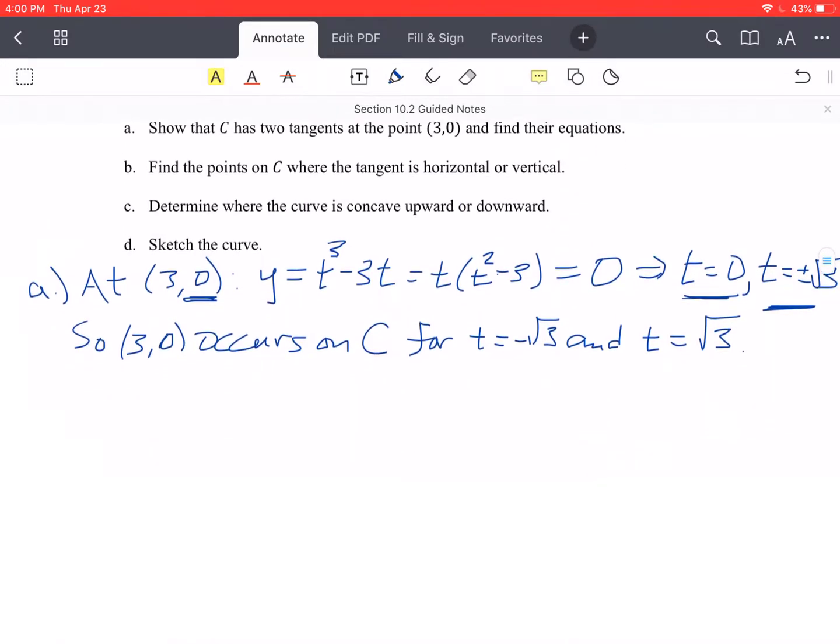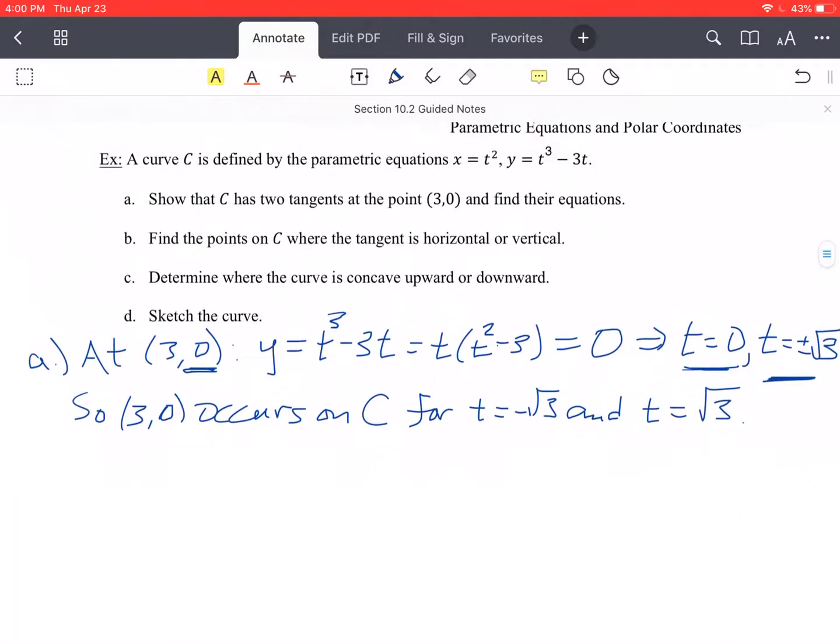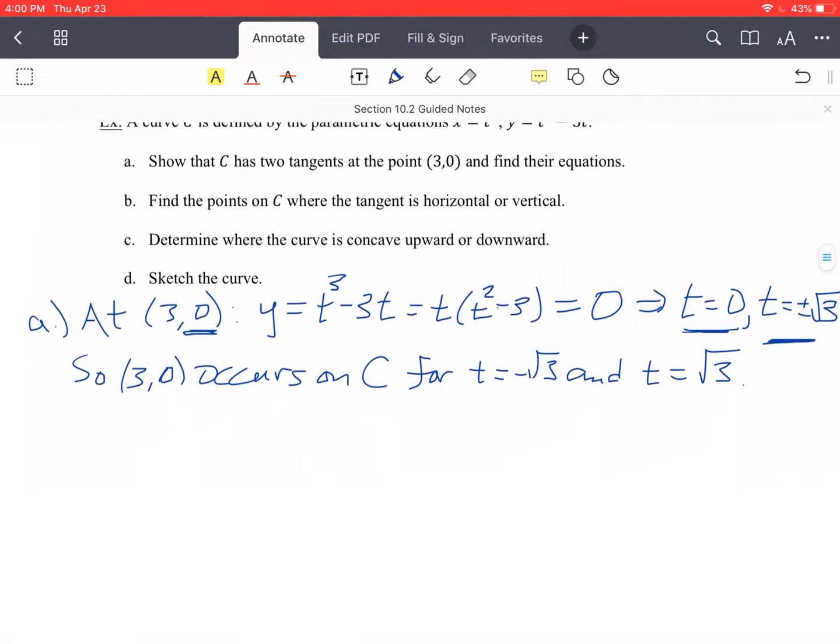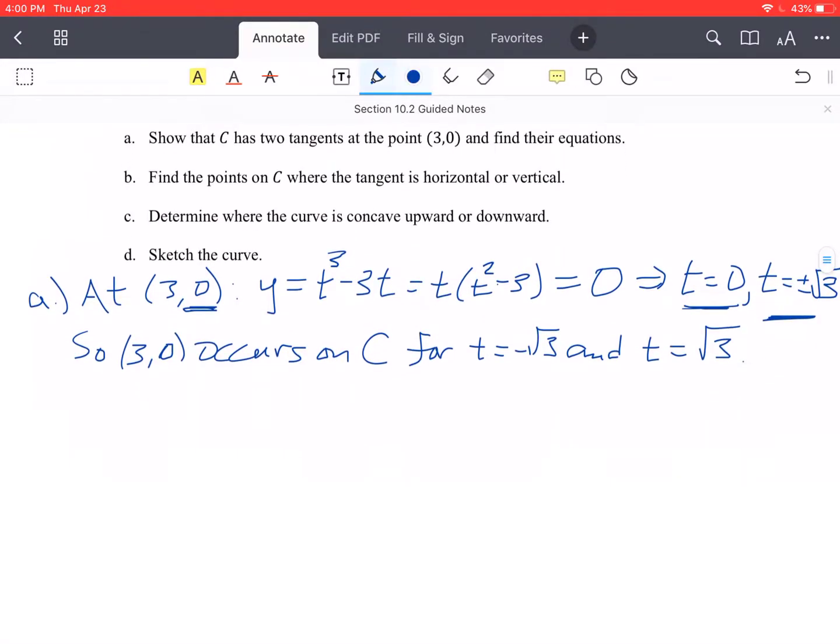So now let's go ahead. We want to get the tangents, so we need to take the derivative. So we need dy dx. That's going to be dy dt over dx dt.